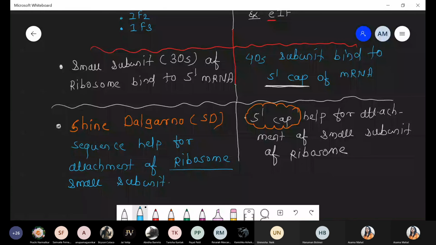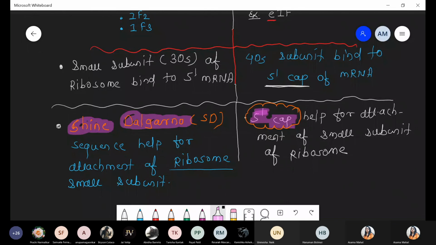Got it? So remember this point. In the eukaryotic scenario, we are talking about the presence of the 5' cap. But in the case of the prokaryotic system, there is a presence of this specific sequence, the Shine-Dalgarno sequence.